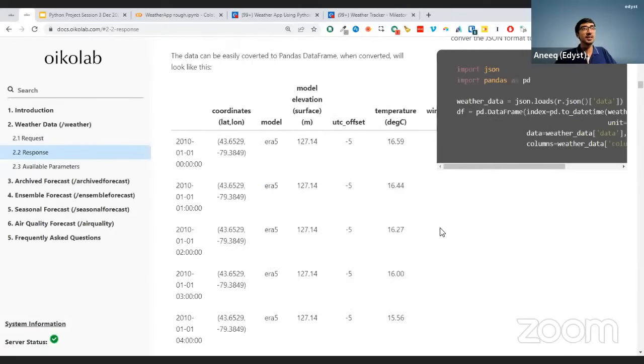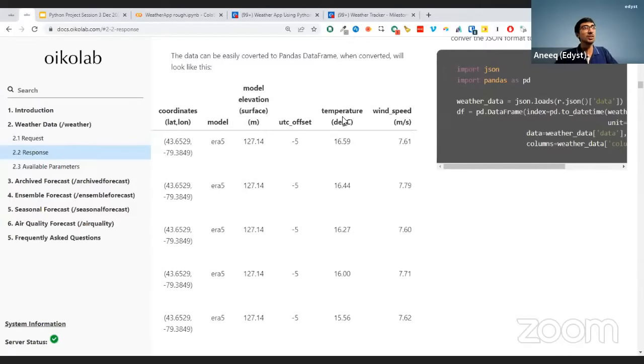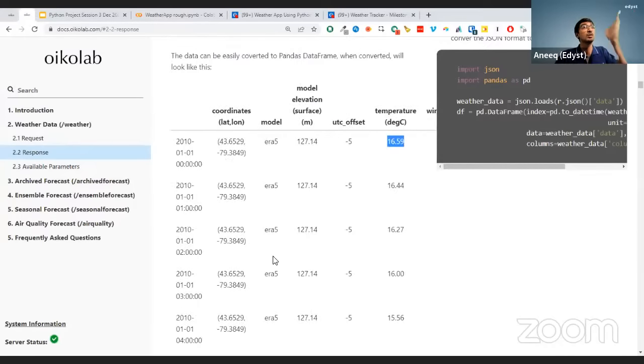Just like, let's say in cricket, you have different models to evaluate a cricketer, right? Some might say based on average, some might say based on strike rate and so on. So based on some model, they are actually storing the data. So again, not needed for us. They're going to give you model, elevation, service. We don't want any of that. We want temperature, which is in degrees Celsius, right? So you're going to get all of these different data and you're going to get these different rows and different columns.